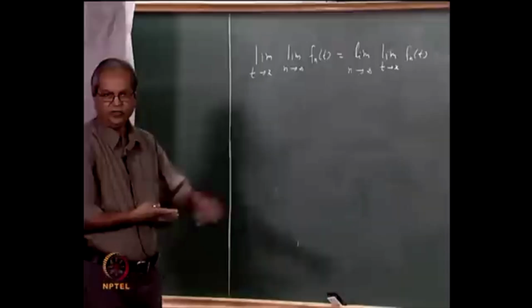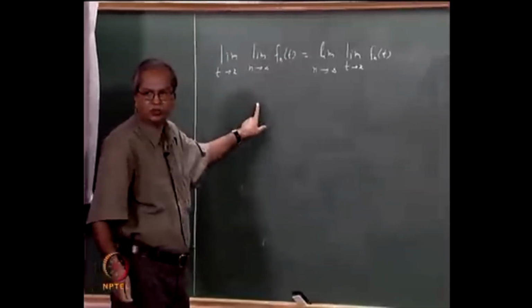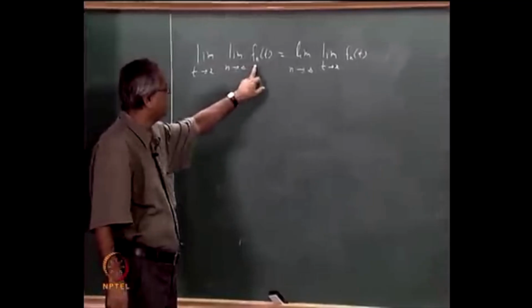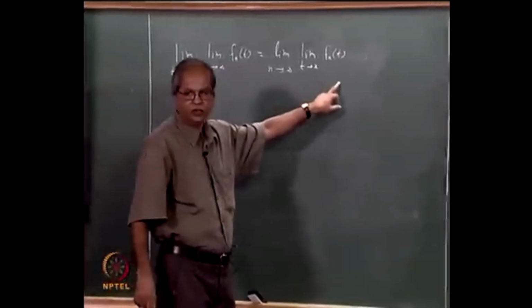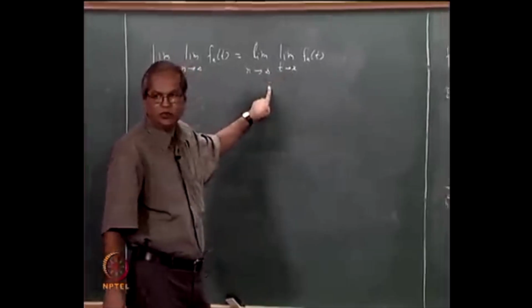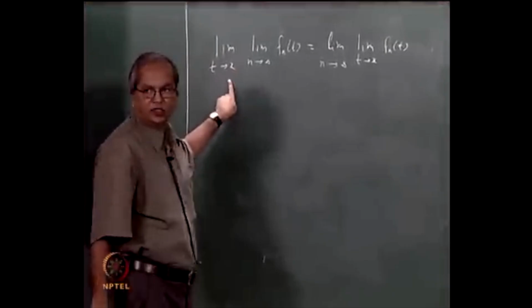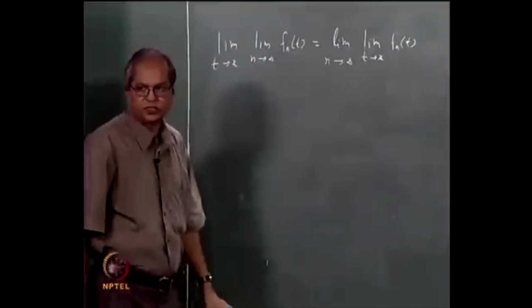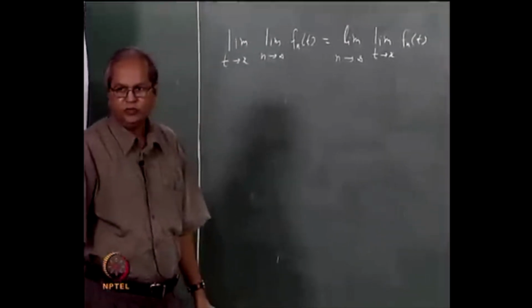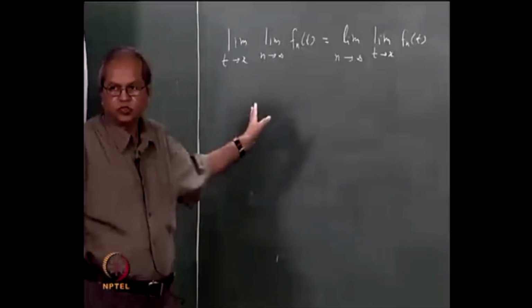Okay, do you agree? So to say that f is continuous at x, where f is a pointwise limit of fn, it's same as saying whether you can interchange these two limits. What are the limits? Remember the quantity is same, fn of t everywhere. Whether you first let t tend to x and then let n tend to infinity, or first let n tend to infinity and then let t tend to x, whether these two processes can be interchanged.